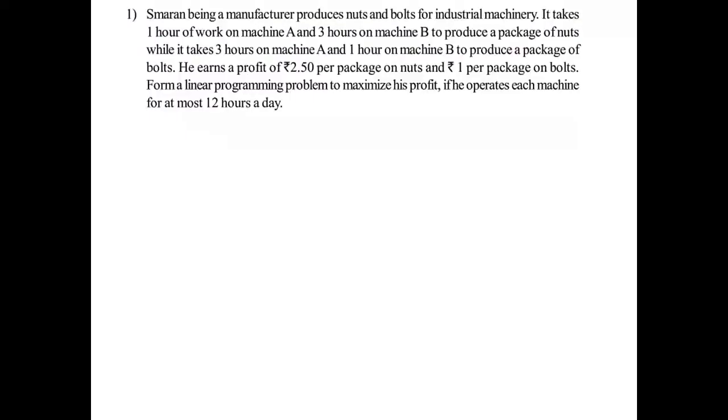Next, we'll go with the problem. Smurand, being a manufacturer, produces nuts and bolts for industrial machinery. It takes 1 hour of work on machine A and 3 hours on machine B to produce a package of nuts, while it takes 3 hours on machine A and 1 hour on machine B to produce a package of bolts. He earns a profit of rupees 2.50 per package on nuts and rupees 1 per package on bolts. Form a linear programming problem to maximize his profit if he operates each machine for at most 12 hours a day.